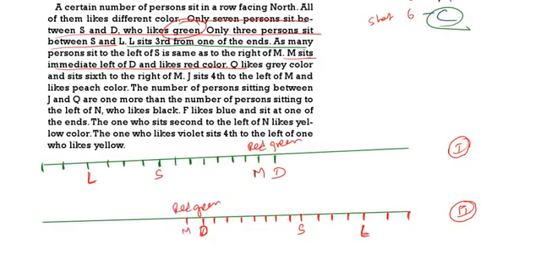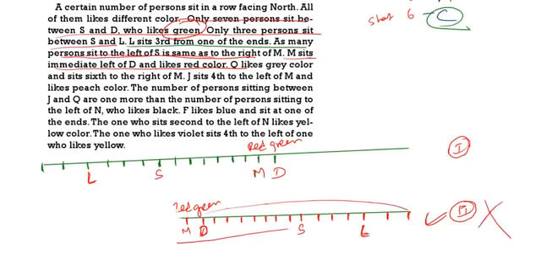Then, as many persons sit to the left of S as to the right of M. See this one carefully. Left of S, how many persons are there? Right side of M, the same number of persons are there. If you see this one, on the left side of M there are fewer persons, but on the right side of M there are more persons. So this one is wrong. The second condition is not satisfied, which is: as many persons sit to the left of S as to the right of M. So the second condition, you remove it.